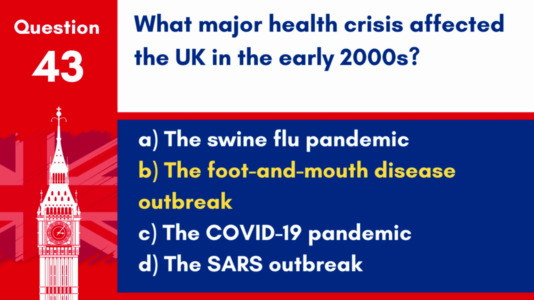Answer. B. The foot and mouth disease outbreak. In 2001, the UK faced a severe outbreak of foot and mouth disease, which led to the destruction of many animals and significant disruption to the agricultural sector.